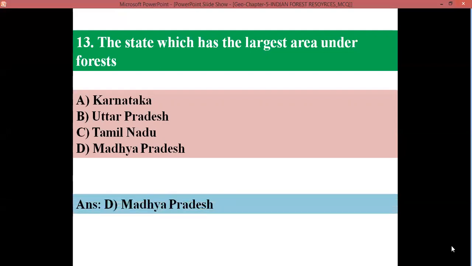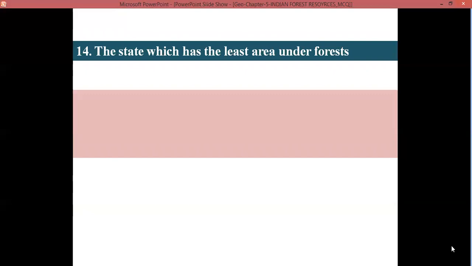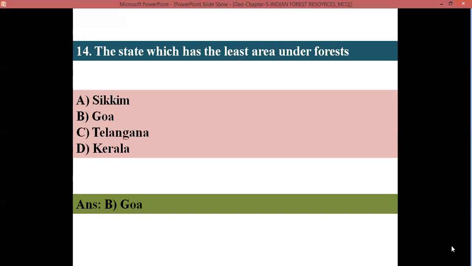A. Karnataka, B. Uttar Pradesh, C. Tamil Nadu, D. Madhya Pradesh. Yes, children, you are correct. Answer is D, Madhya Pradesh. Madhya Pradesh has the largest area under forest in India. The state which has the least area under forest: A. Sikkim, B. Goa, C. Telangana, D. Kerala. Yes, children, you are correct. B, Goa. Goa has the least area under forest.